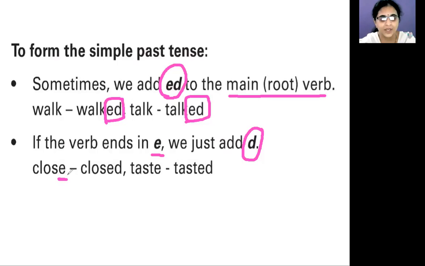Look at this one. Close. What is the last letter? E. That's why we are adding only d. Next example. What is the last letter in taste? E. So we add only d. Remember and observe, children.